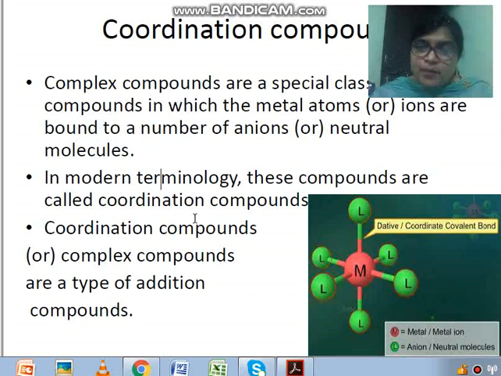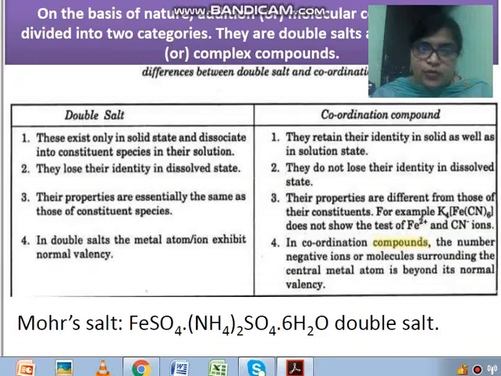So coordination compounds or complex compounds are a type of addition compound. Later you will see how they are formed by addition. The complex compounds are formed by the addition of molecules. So this is all about coordination compound, children. Basically two important terms are there, that is the metal ion, which is bound by neutral molecules or anions.